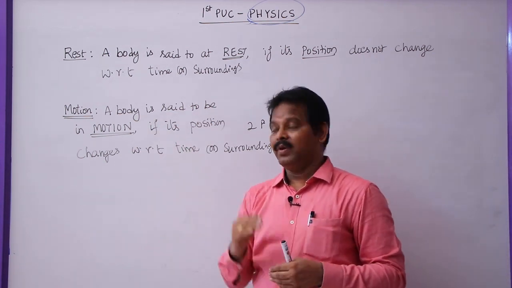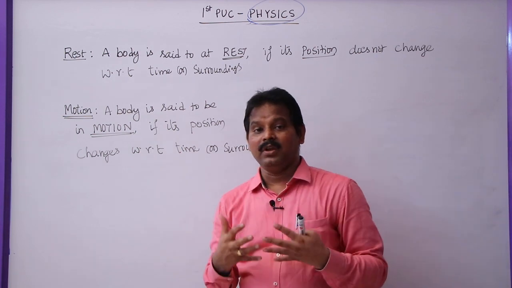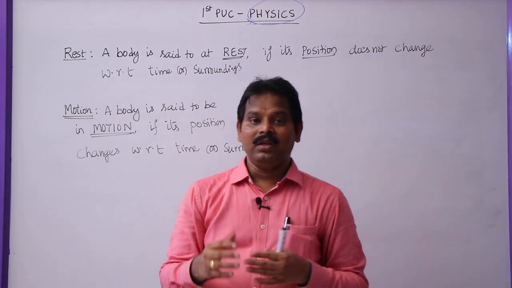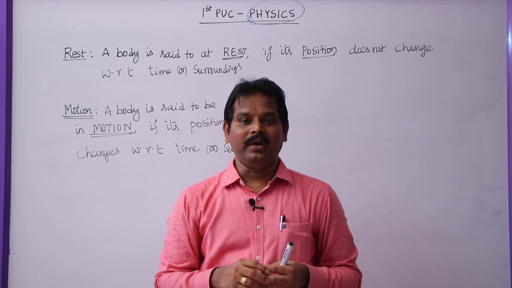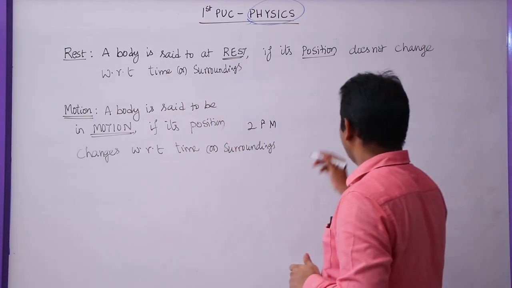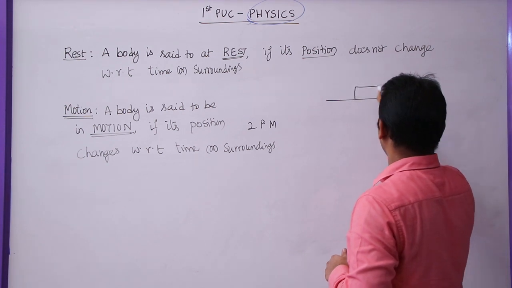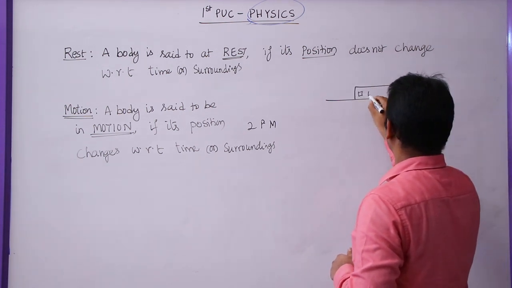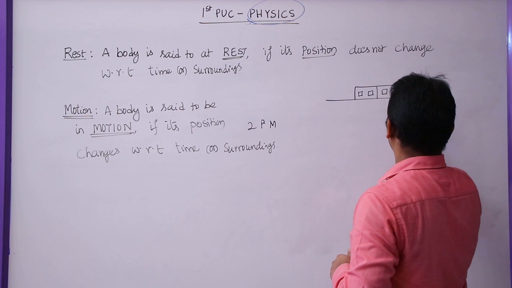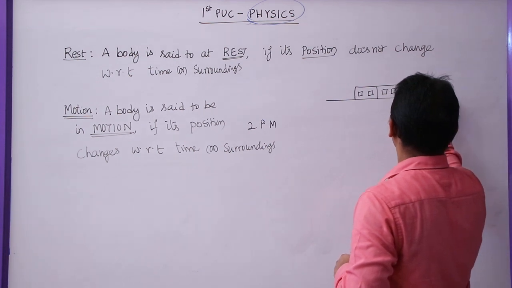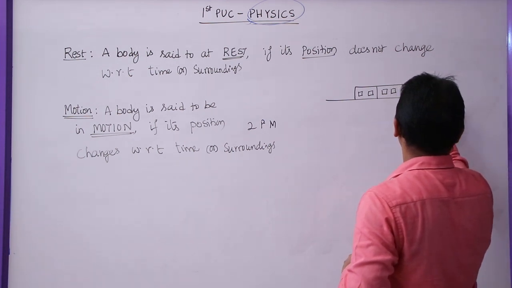Every time to define these, we need to take the surroundings, a relative position or relative point. For example, take a platform, and a train with bogies here, first one, second one, third one, and this is the engine.